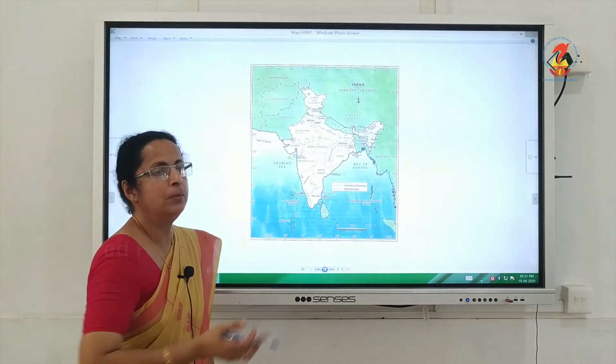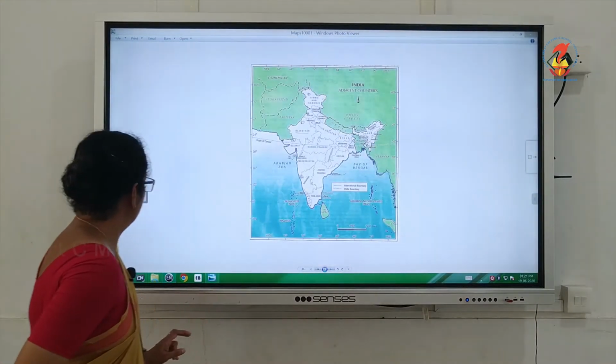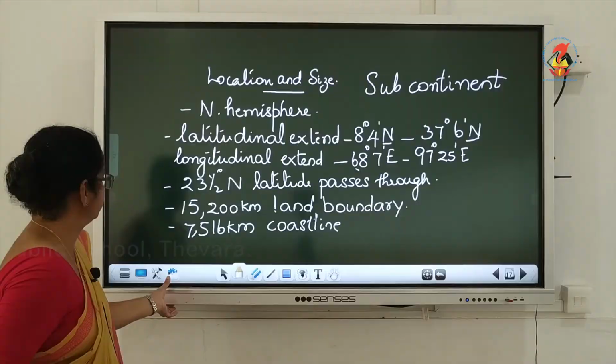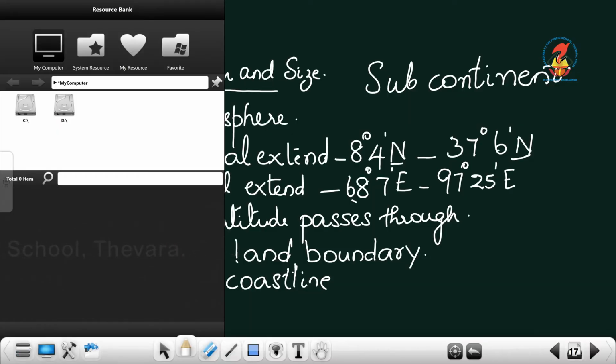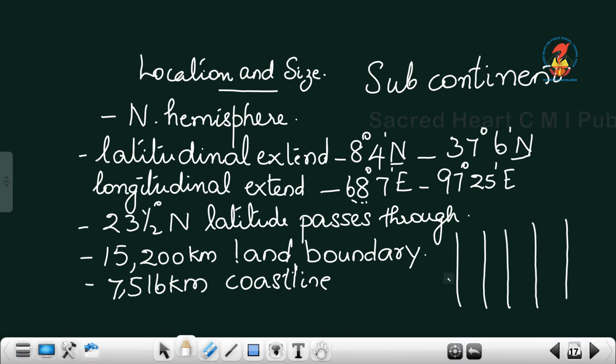Now we will move back to the longitudinal extent of our country. We have seen the longitudinal extent at 68 degree 7 minutes east and 97 degree 25 minutes east longitude. Which means that there are a number of longitudes passing through the country between the western end and the eastern end.